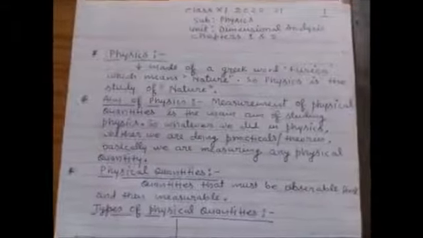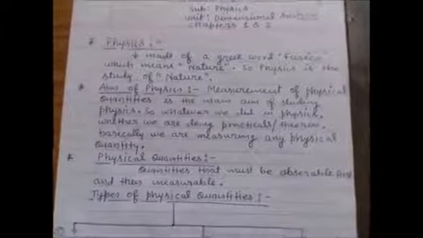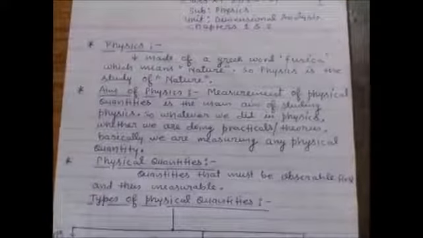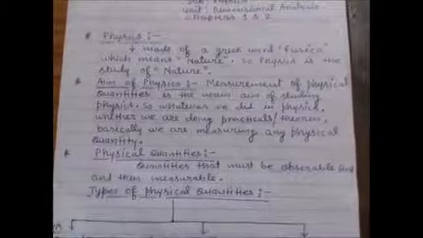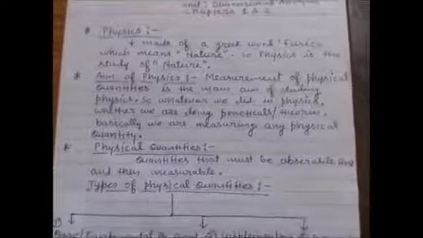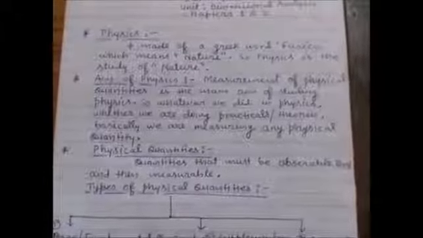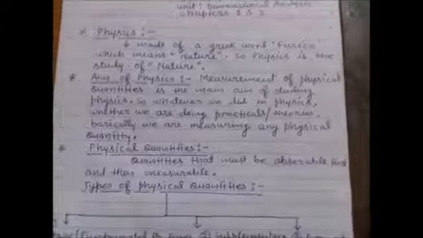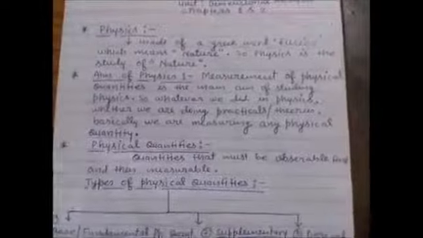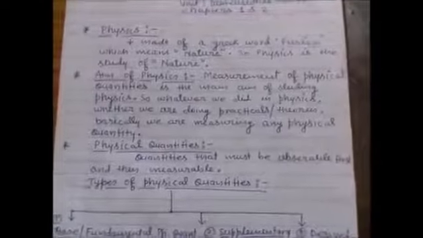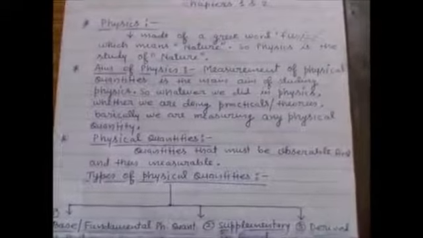Okay. Now what is the aim of physics? Aim of physics is measurement of a physical quantity. Okay, is the main aim of studying physics. So whatever we did in physics, we do practicals, we study theories, etc. Basically we are trying to measure any physical quantity.